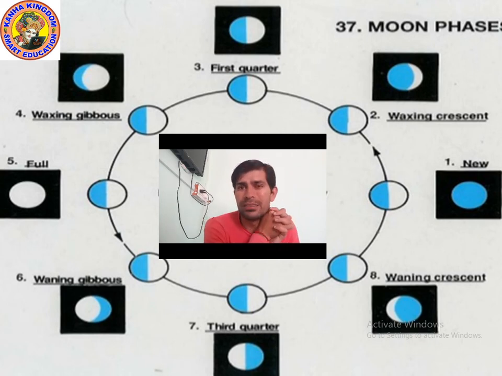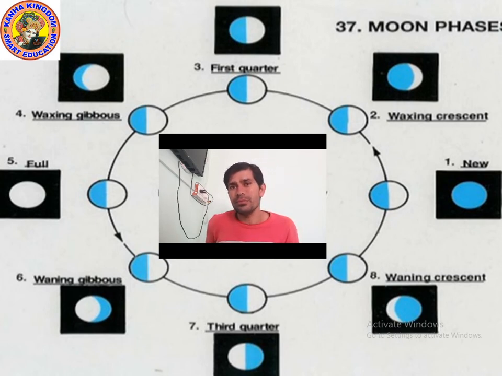It means the right side thin slice part of the moon will not be visible. And after again the 7th day you will see half of the moon, meaning now the left part of the moon is visible, and the right part of the moon is not visible. That is called third quarter, or you can say half moon.